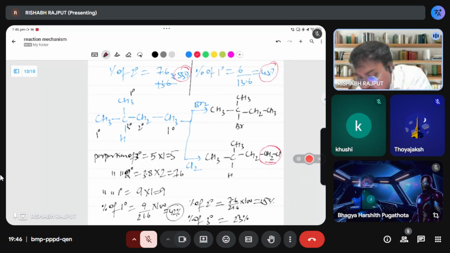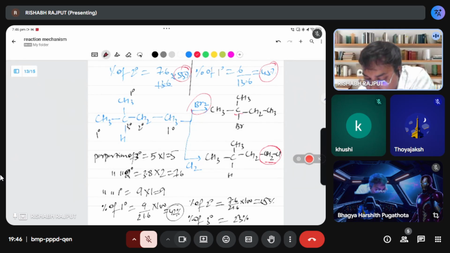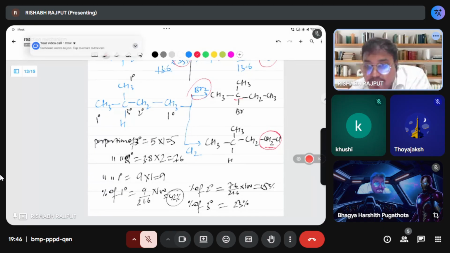And bromine, no worry, just for bromine you just follow who is more stable free radical carbon, 3 degree, just follow only 3 degree. Don't follow 2 degree, 1 degree. But for chlorine, you have to check by ratio, which will be more.